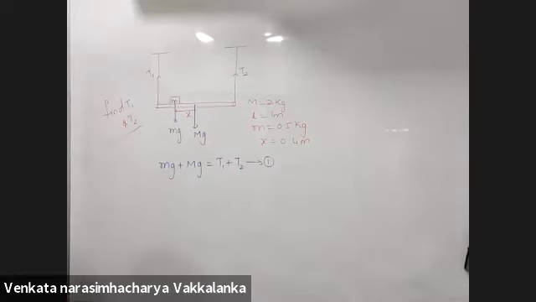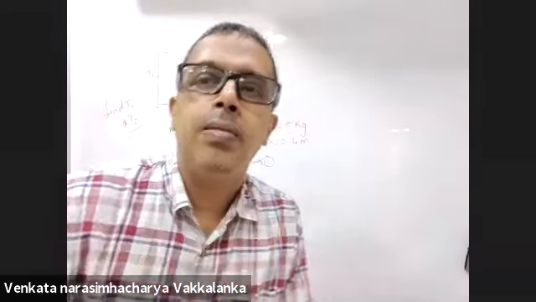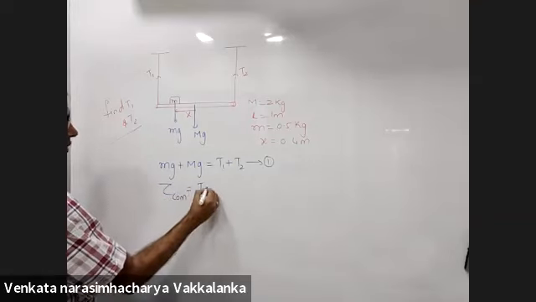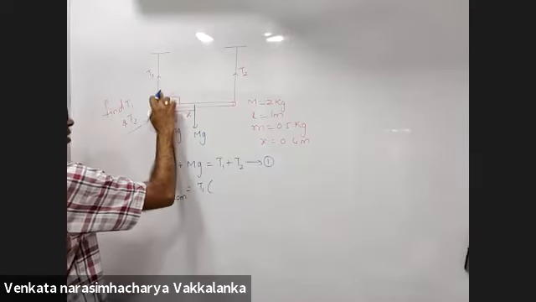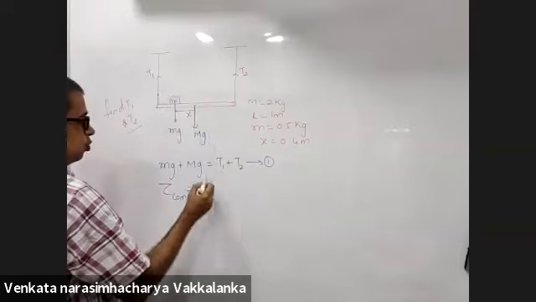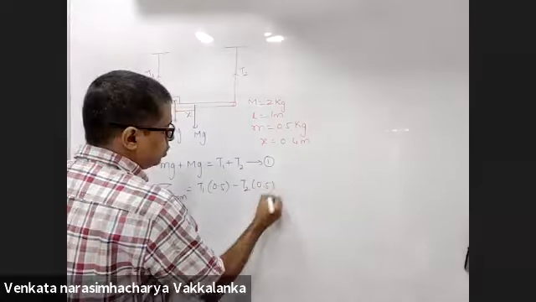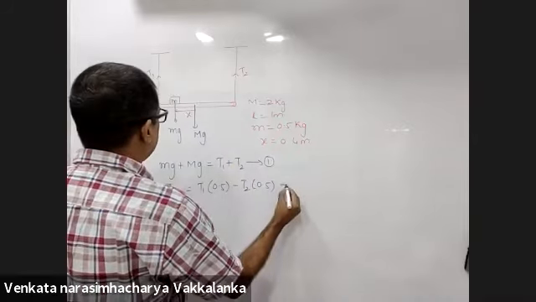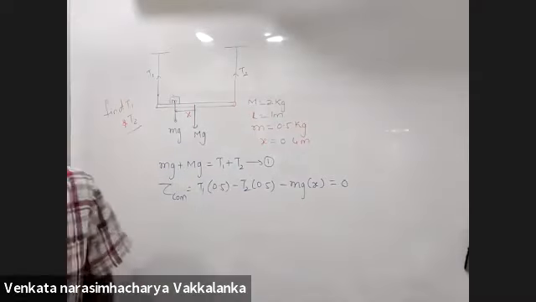Forces in the upward direction will be equal to forces in downward direction. Second, torque about center of mass is T1 into 0.5 minus T2 into 0.5. I'm taking clockwise as positive, anti-clockwise as negative. Minus mg into x. Net total torque should be 0.